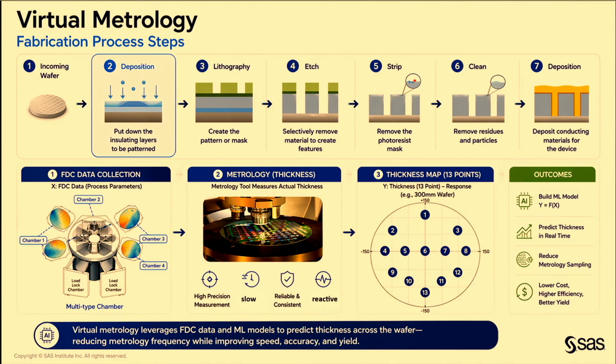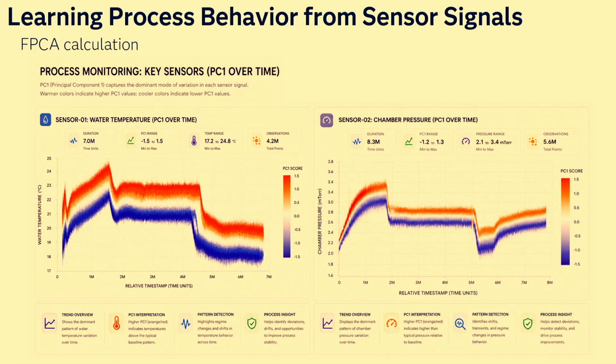So this is the setting of the experiment. Have this in mind. We collected all that sensor information. We got all the different recipes that we have in play while we are doing the etching and all the metrics that we had from the past. And now before feeding it to our models, when you're collecting sensor information, it's millions of data points, right? You cannot just dump it to your model. We did a functional principal component analysis to learn the features and the behavior of that sensor and get what is important from that sensor and then put it into the model rather than just dumping all the raw data. And that drastically improves your model performance.